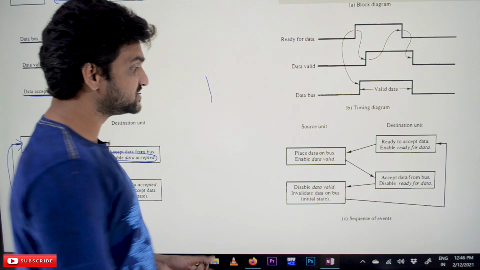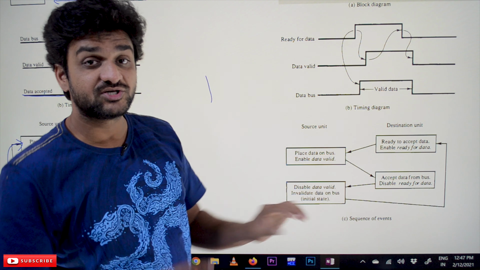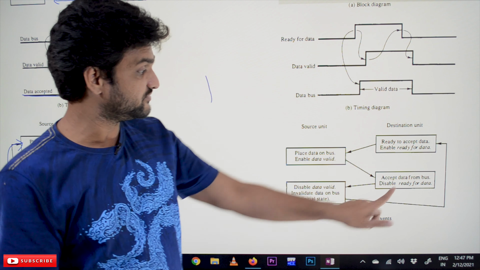Disable ready for data, because it is not ready for more data now. After receiving, it will send the acknowledgement, and after that disable data valid and invalidate the data on the bus. This is how the handshaking mechanism will work. Hope you got the clarity on this concept.